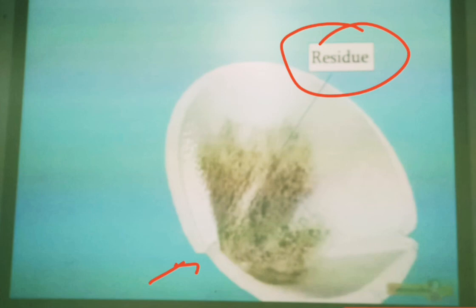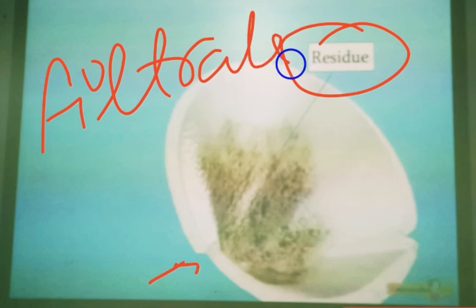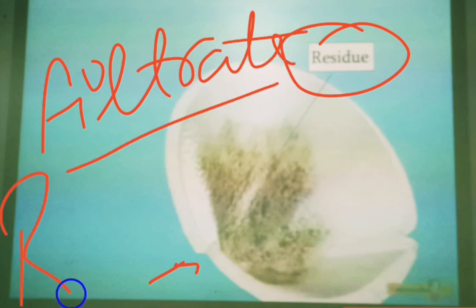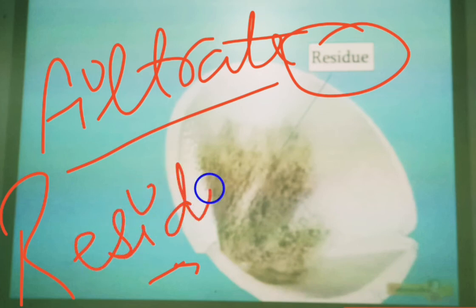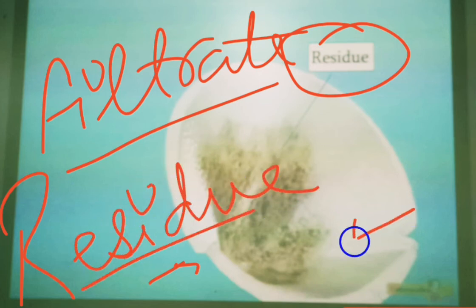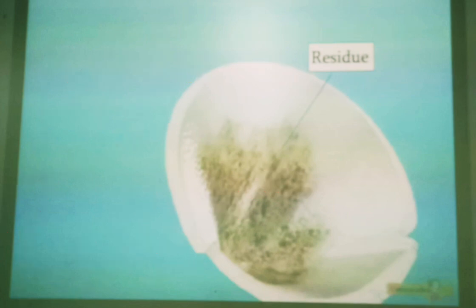So we have studied two types of materials. The first one is the filtrate, which is the pure liquid after the process of filtration, and the residue is the dirt material which got stuck in the filter paper. In today's class we have studied two methods of separation of liquids from solids. The first method was sedimentation and decantation, and the second method was filtration. In the next class we will be discussing some more methods under this topic.